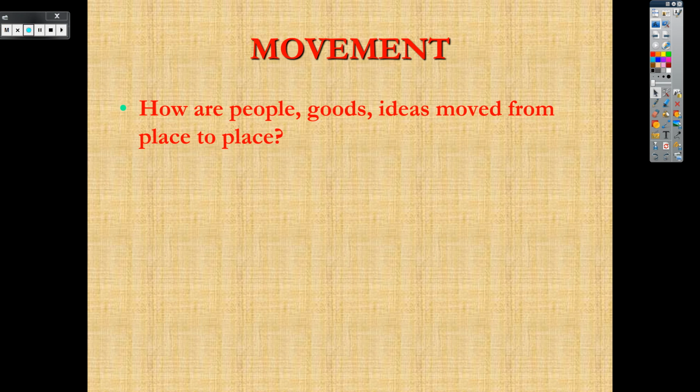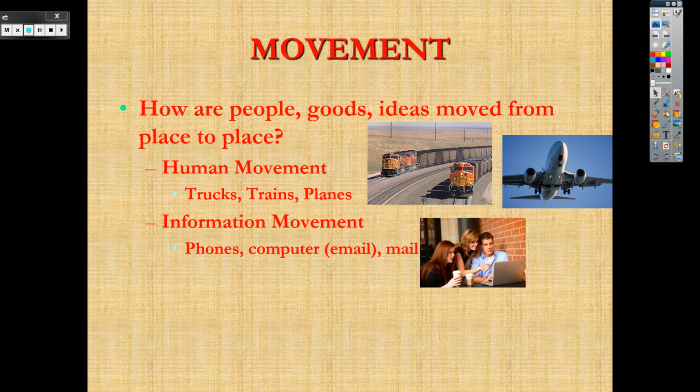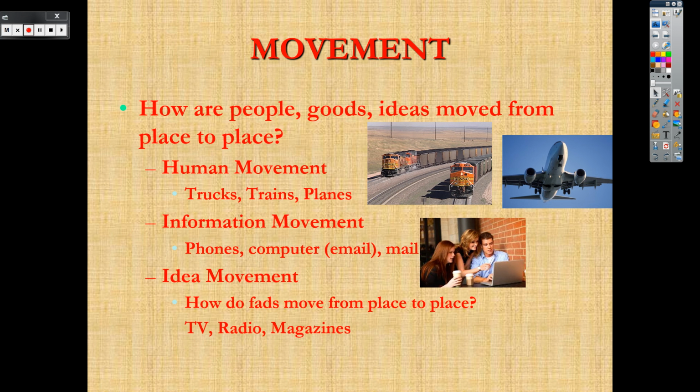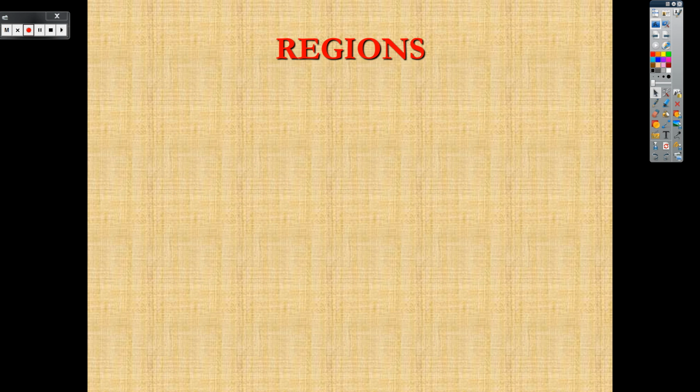Movement, how are people, goods, ideas moved from place to place? We have human movement, literally moving in trucks, trains, planes, automobiles. We have information movement, your phones, your computer, email, all that. And idea movement, how do fads move from place to place? Religions moving, ideas moving, all those type of things. So movement is how things move from place to place. Chick-fil-A started in Atlanta, now it's all over the country. In-N-Out started in California, now it's in Dallas. You can go to China and go to McDonald's. That's movement.